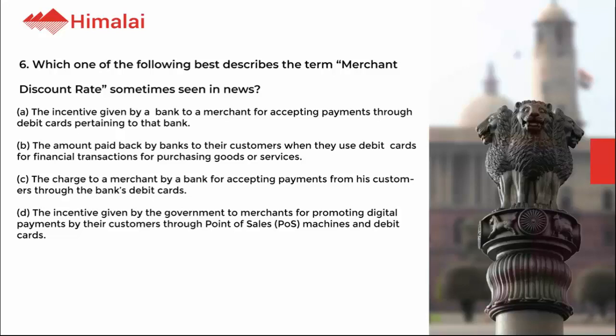C. The charge to a merchant by a bank for accepting payments from his customers through the bank's debit cards. D. The incentive given by the government to merchants for promoting digital payments by their customers through point-of-sale, POS, machines and debit cards. The correct option is C.